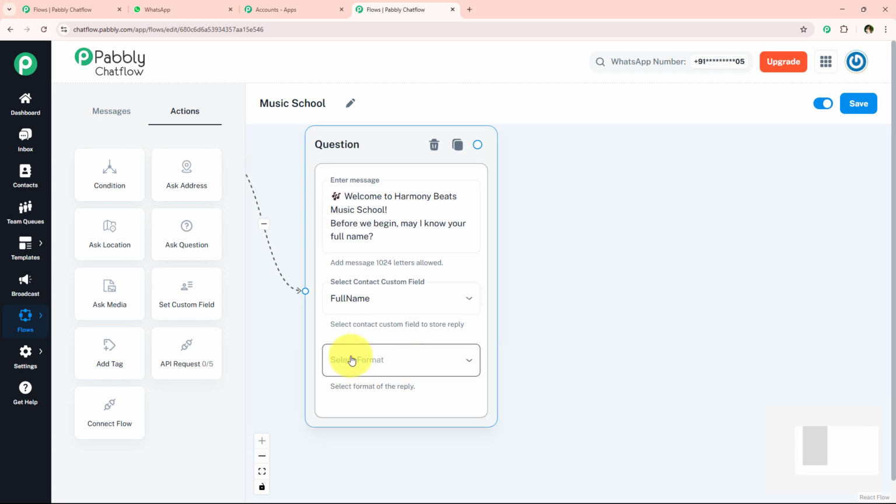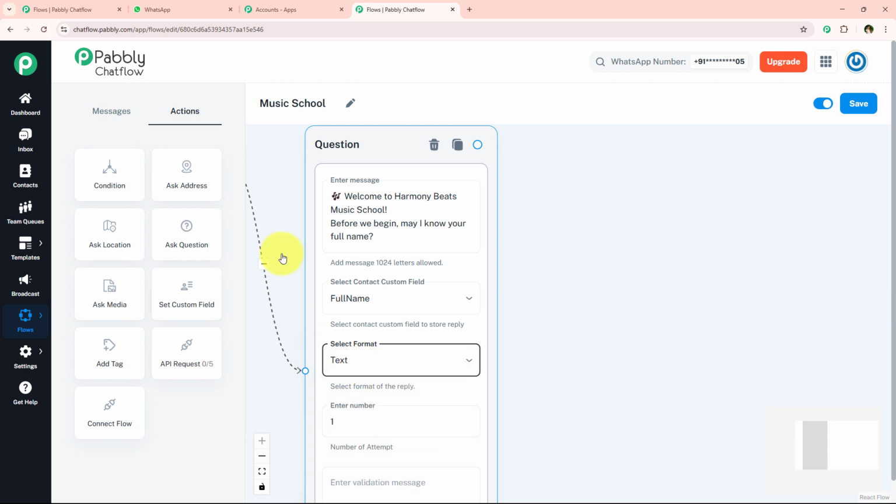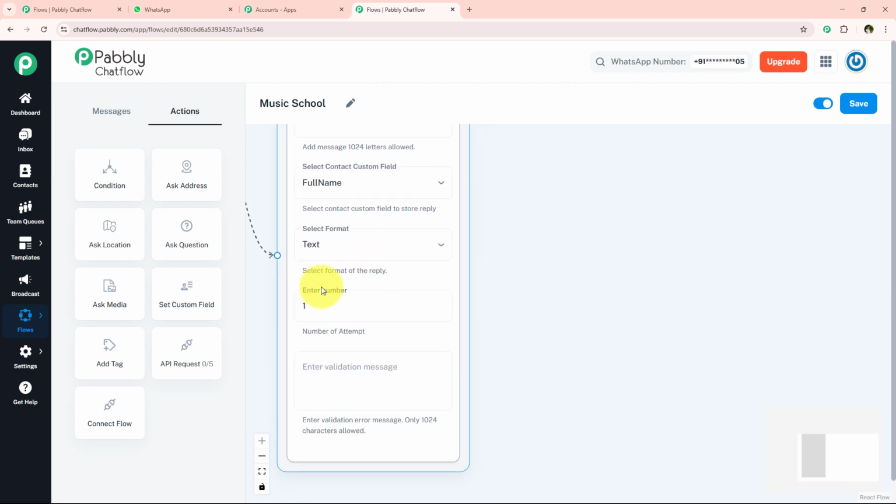Alright, so I'm simply going to select the format of the reply as text, because full name is always in text format. And now it's asking me for the number of attempts, so I'm simply going to keep it as 1. If you wish, you can definitely give multiple attempts to your user. And now it is asking me for the validation message. If you wish, you can definitely enter a validation message right over here, all right? But this is not a required field, so you can leave it blank.